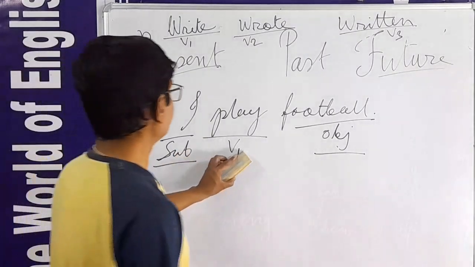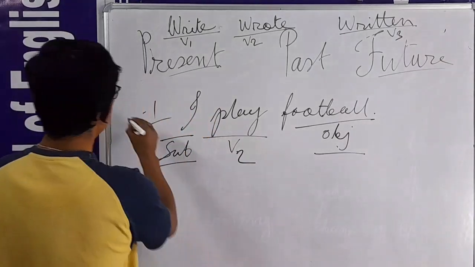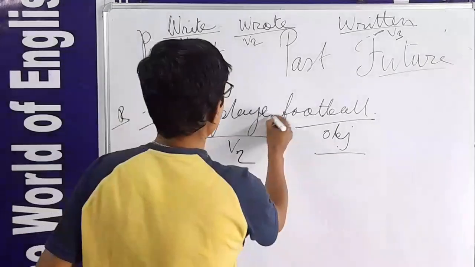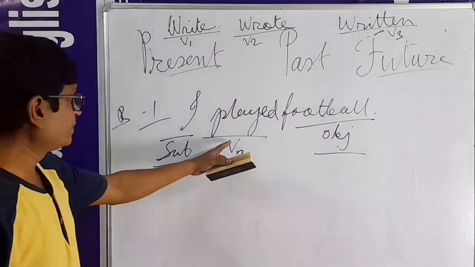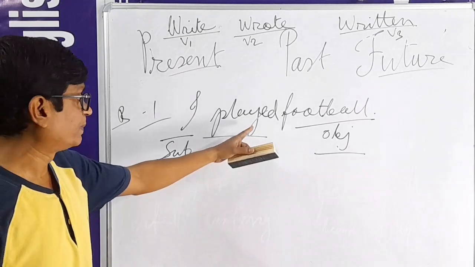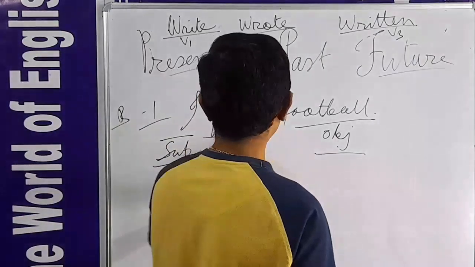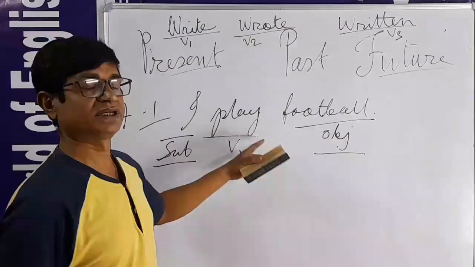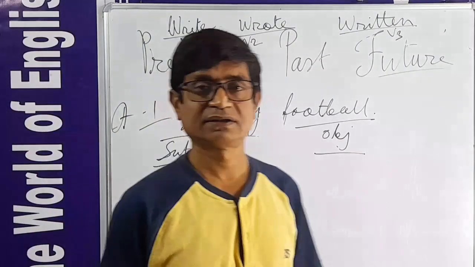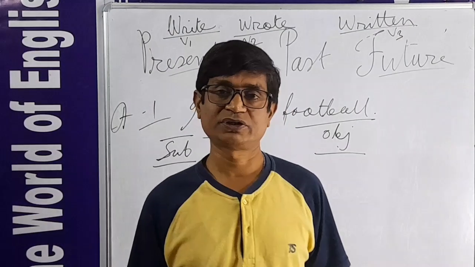And if it is V2 form, then B2. I played football, that is B2. Played means finished. And play, when I say B1 or A1, that is my habit. I play football every day. I am a player. I play football.